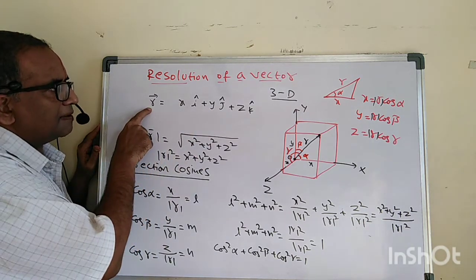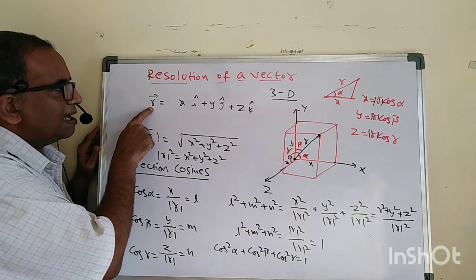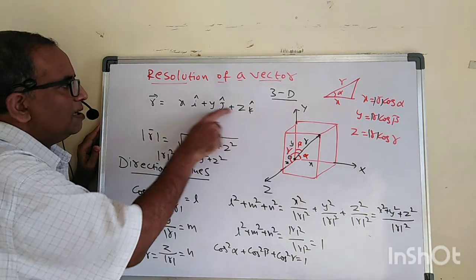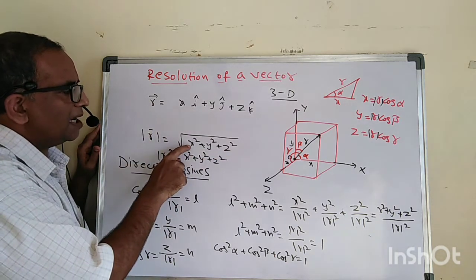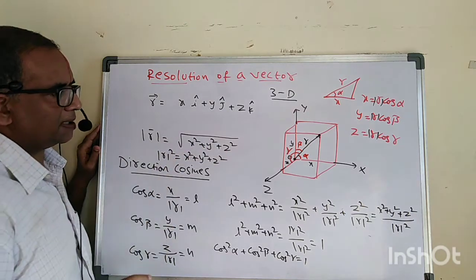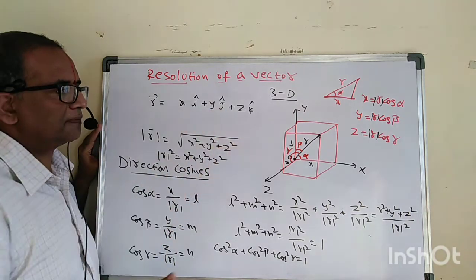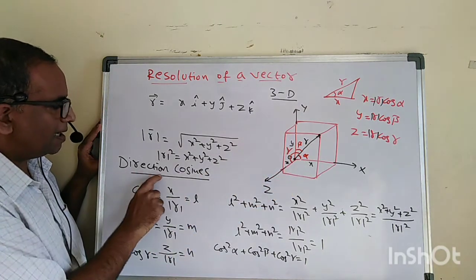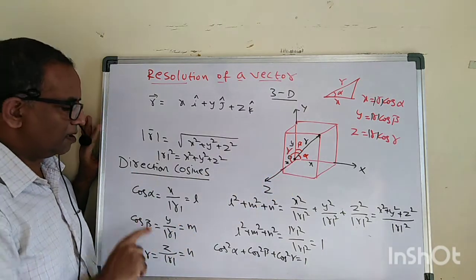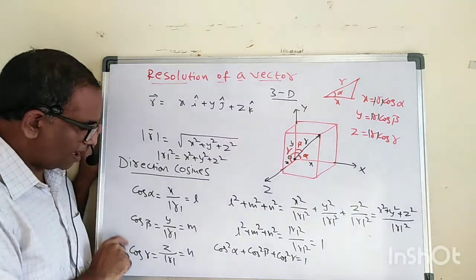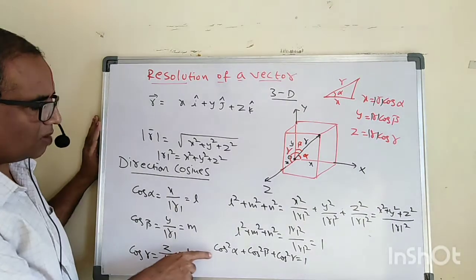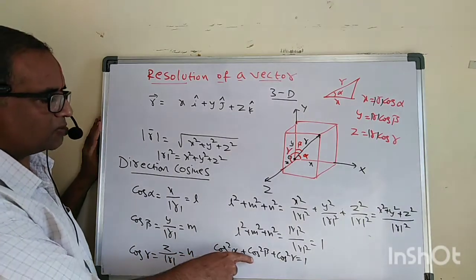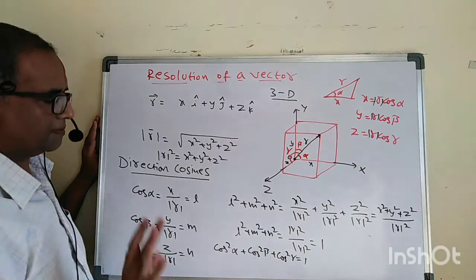This is a vector, and a vector has magnitude and direction. The magnitude is root over X square plus Y square plus Z square. But how can I find the direction? I can find it using the direction cosines cos alpha, cos beta, cos gamma. Therefore cos square alpha plus cos square beta plus cos square gamma equals 1.